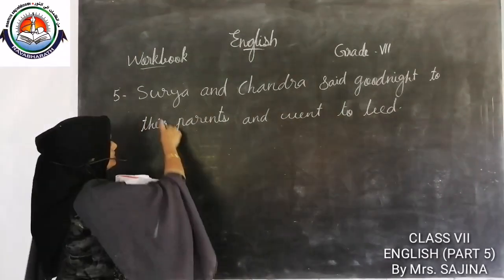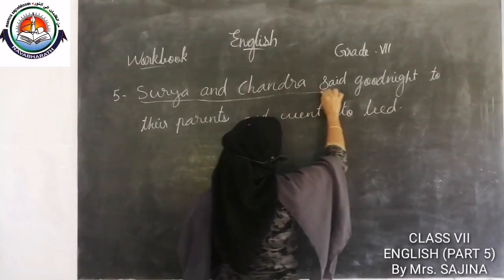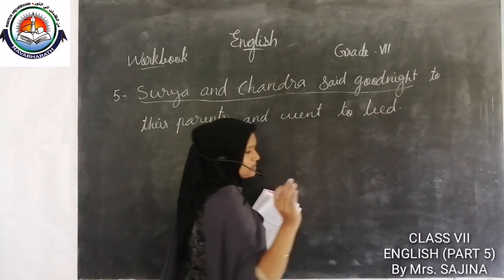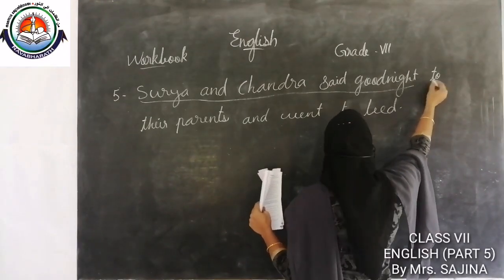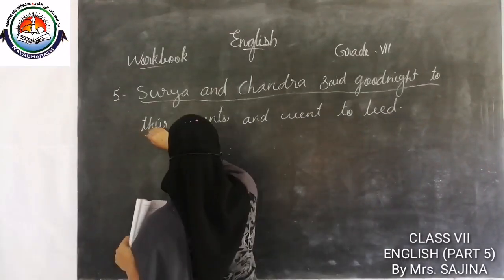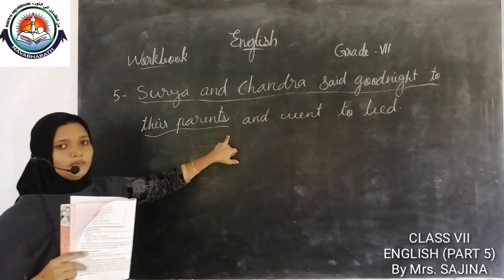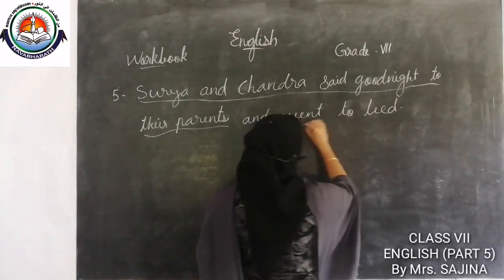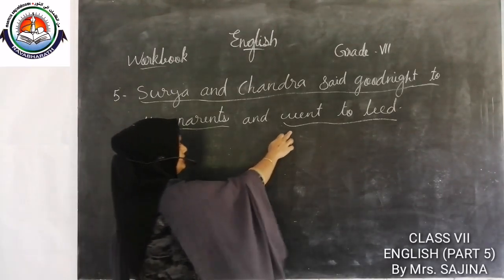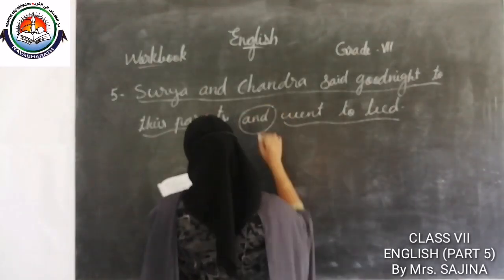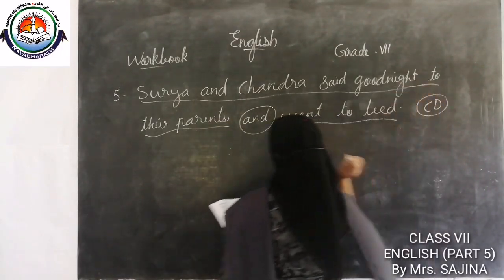Okay, the fifth one, Surya and Chandra said good night to their parents and went to bed. What is the answer? Surya and Chandra said good night to their parents is a main clause. Then went to bed is another main clause joined by a conjunction. Okay, so this is a compound sentence.